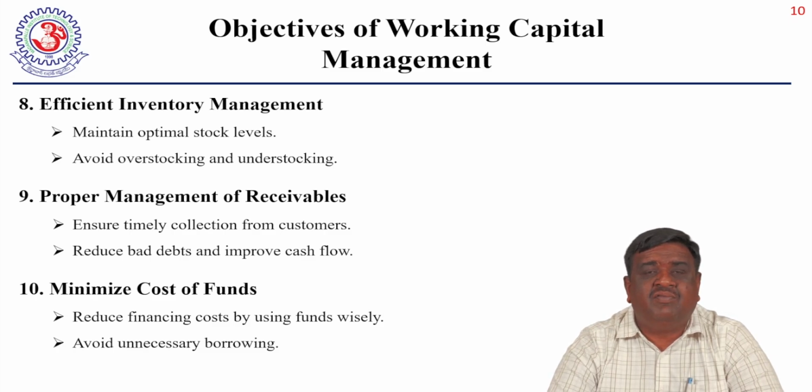Efficient inventory management. When the company maintains the liquidity, it is going to maintain the optimum stock level. Avoid overstocking and understocking, because they follow different types of inventory management techniques like minimum level, maximum level, danger level, and other things. Here they avoid overstocking and understocking, and maintain the optimum stock levels which they require to produce.